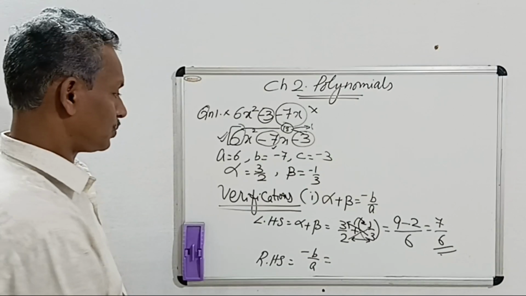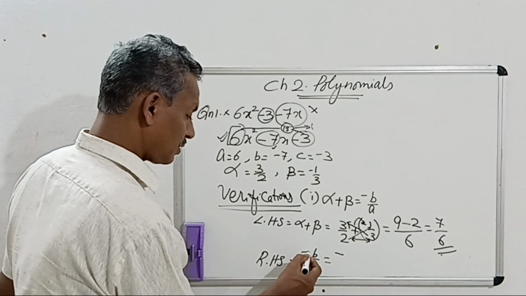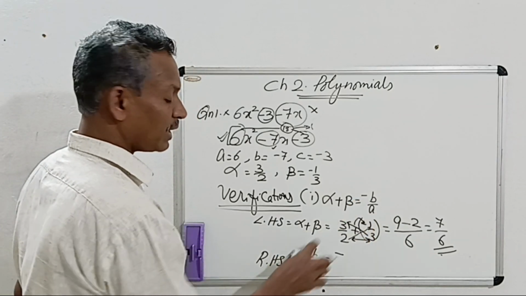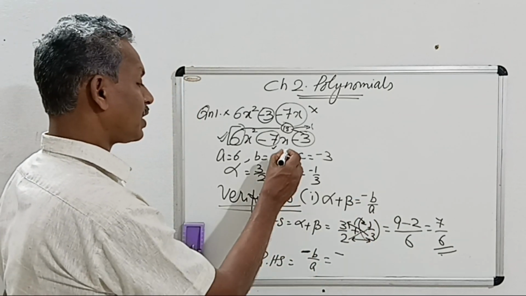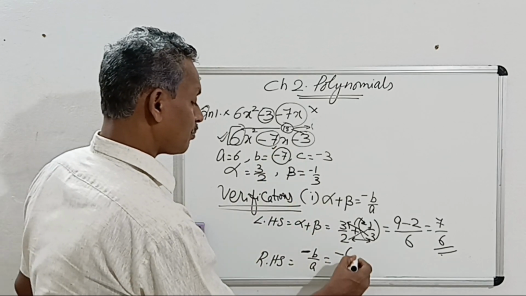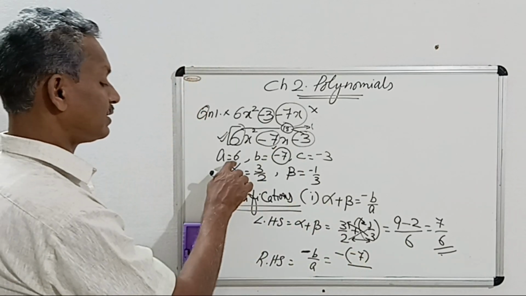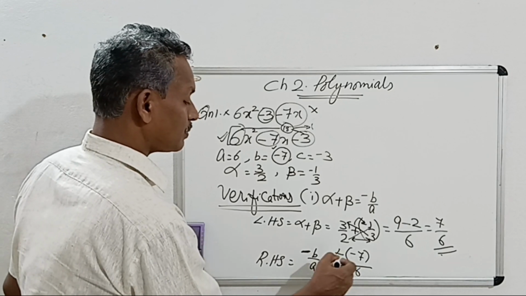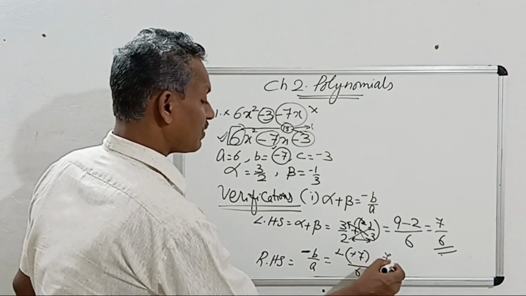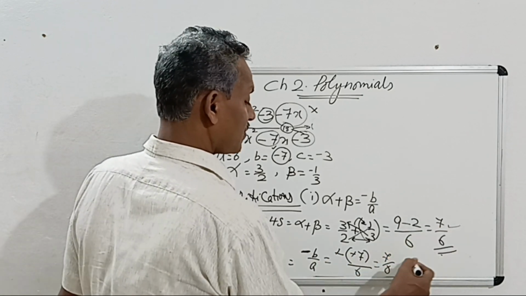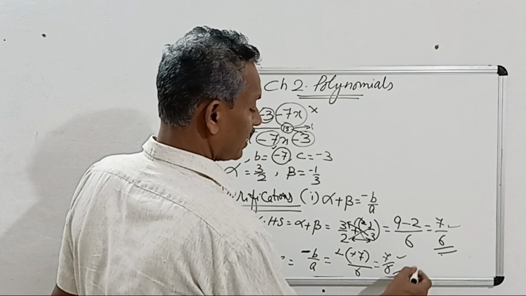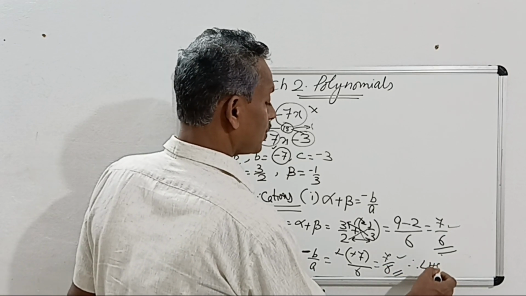Now put the values. Here this verification part has a minus, B has one more minus, so within the bracket you write minus 7, by A which is 6. This minus minus gets cancelled and you get 7 by 6. So both answers are equal, therefore we write LHS is equal to RHS.